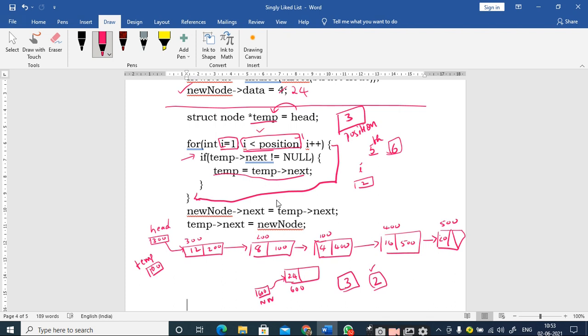But this initialization part goes out of the while body and this increment part goes inside the while body, that's it, nothing more than that. Right. But the condition I less than position minus 1 is similar. Is it right or not?